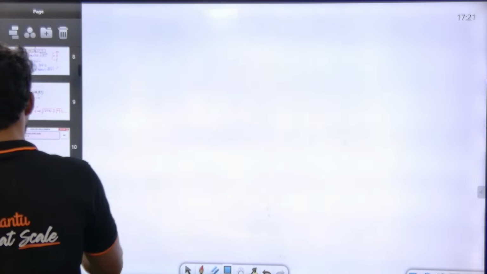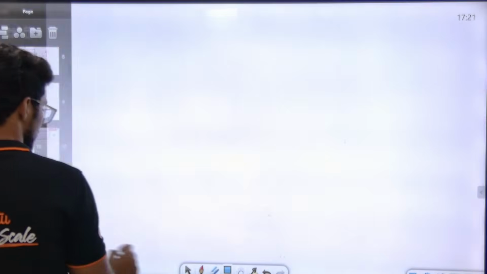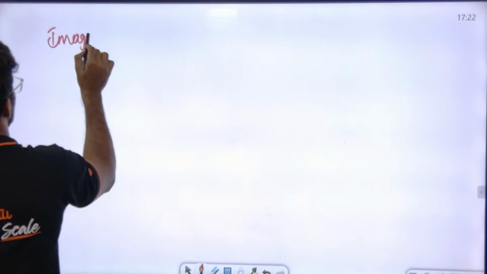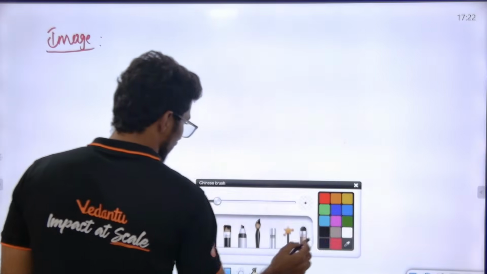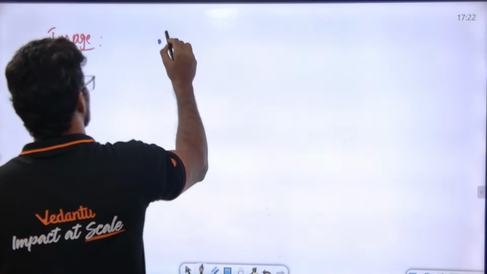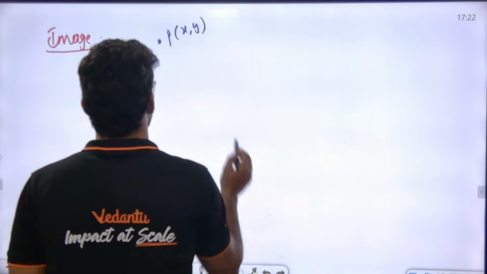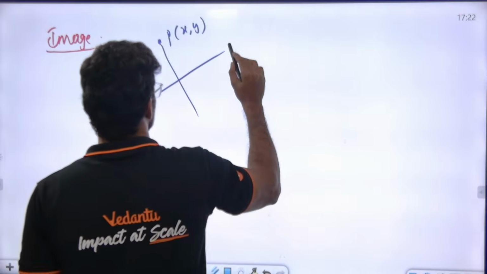Sir, what is the mirror image concept? How many of you know it? You have already studied it in straight lines, right? For example, there is a point (x, y), and you are finding its image in a line. This is the mirror.